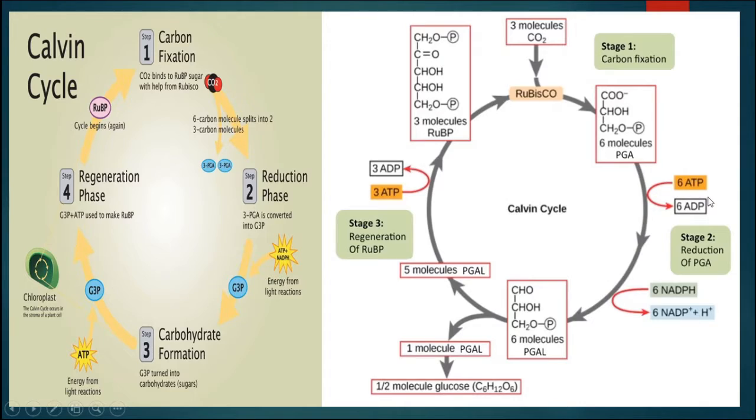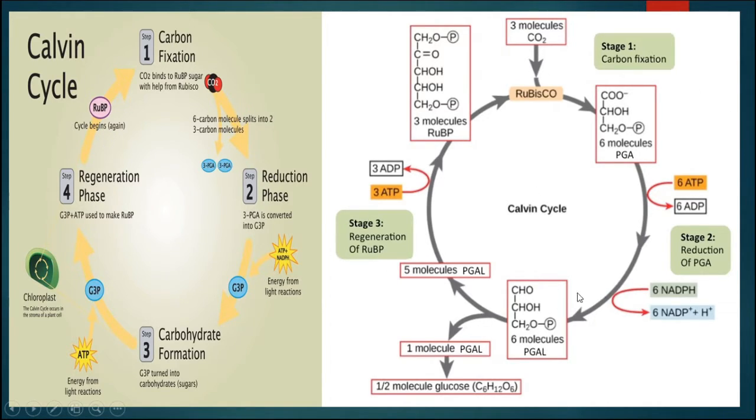Then here 6 ATP as well as 6 NADPH will undergo the process of reduction and convert into ADP and NADP, and then it will form 6 molecules of phosphoglyceraldehyde, out of which 1 molecule of this phosphoglyceraldehyde will undergo the process of synthesis of glucose, and 5 molecules of PGAL, that is phosphoglyceraldehyde, will undergo the process of regeneration of RuBP, that is ribulose bisphosphate, to continue the cycle.